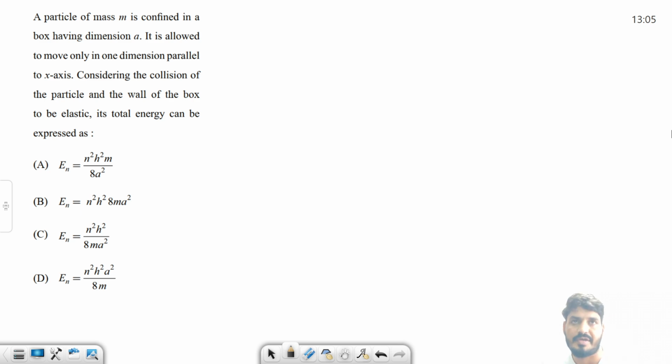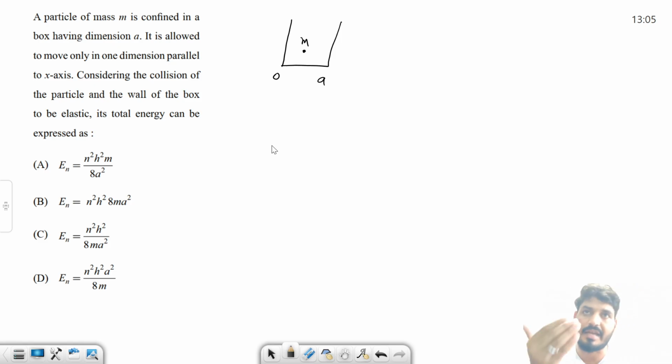The first question is on your screen: a particle of mass m is confined in a box having length a, and it is allowed to move along the x-axis. What is the total energy of this particle? Very simple question. A 1D box is given to us, 0 to a, and a particle of mass m is inside this. They have not directly written that this is a 1D box, but we can think that this is a 1D box.